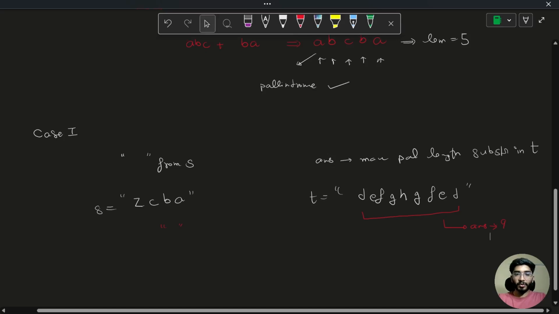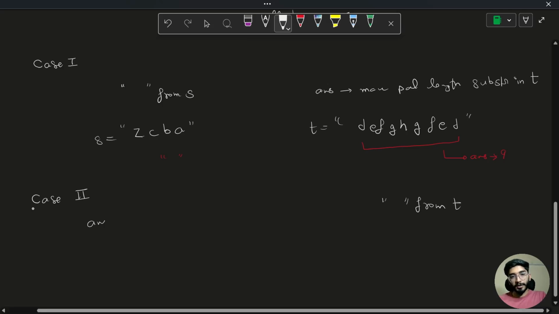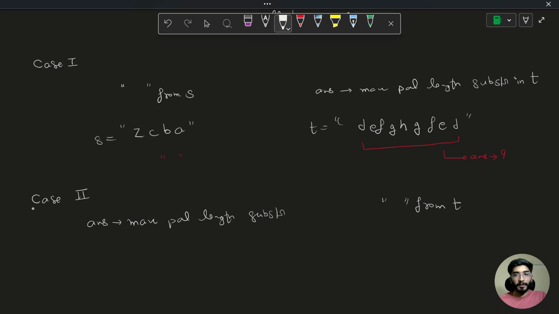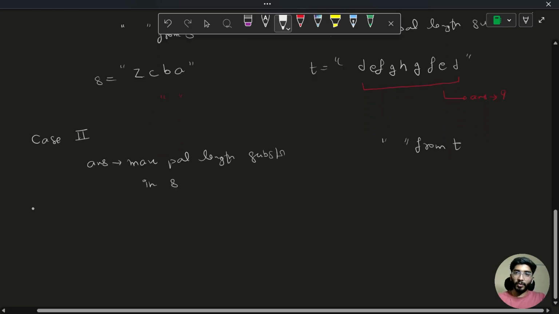Similarly, case 2 will be the vice versa of this, which will be empty from T. So my answer would be the max palindromic length substring in S. Cool. So these are the two cases.